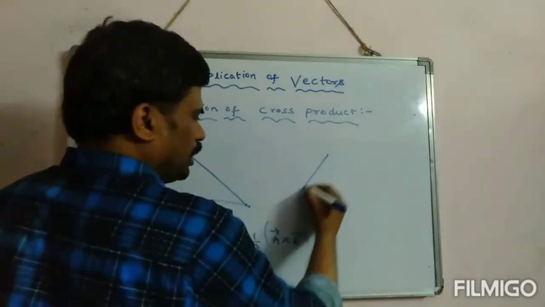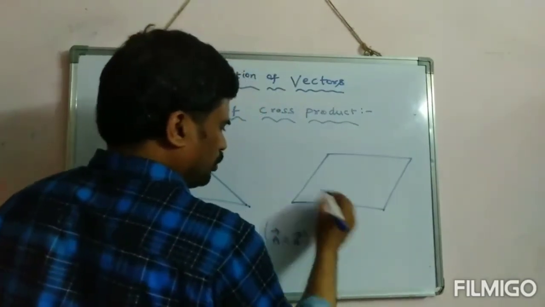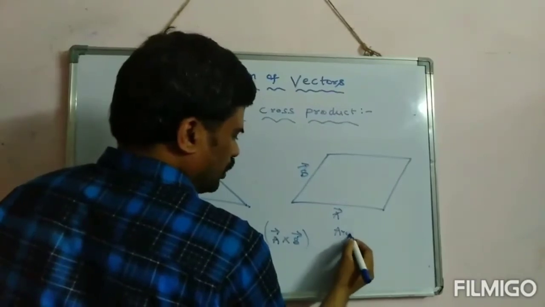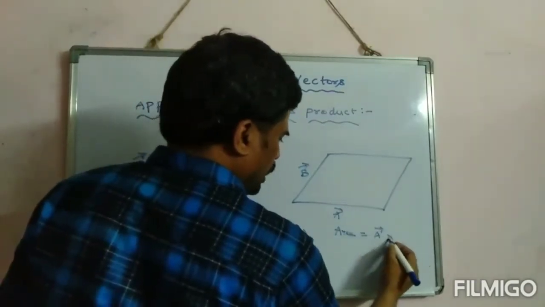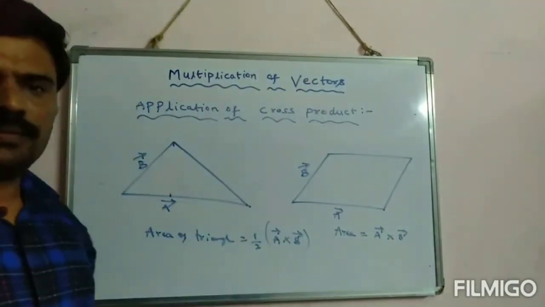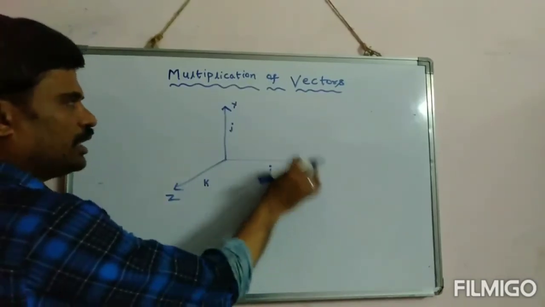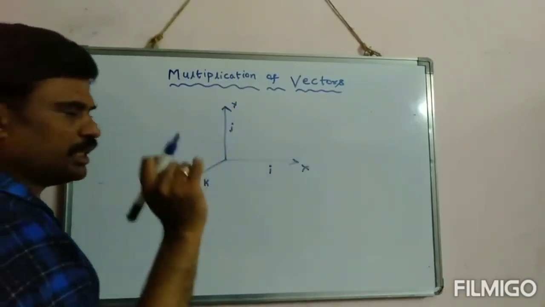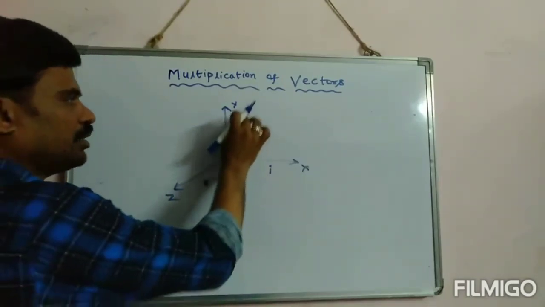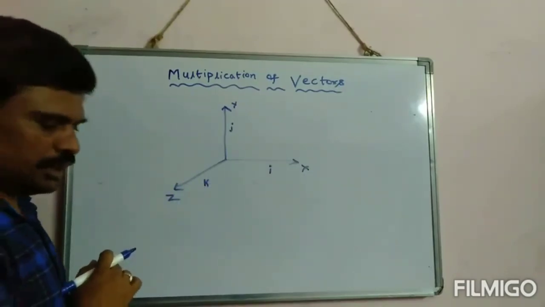In the same manner, if you observe a parallelogram and two vectors represented by the adjacent sides, then the area of this parallelogram can be written as A cross B. Now let us learn about unit vectors along x-axis, y-axis and z-axis. Already I said i is called unit vector along x-axis, j is called unit vector along y-axis, k is called unit vector along z-axis.